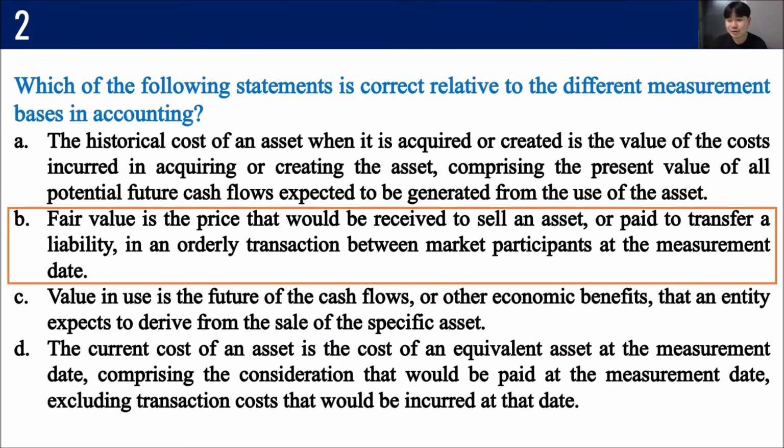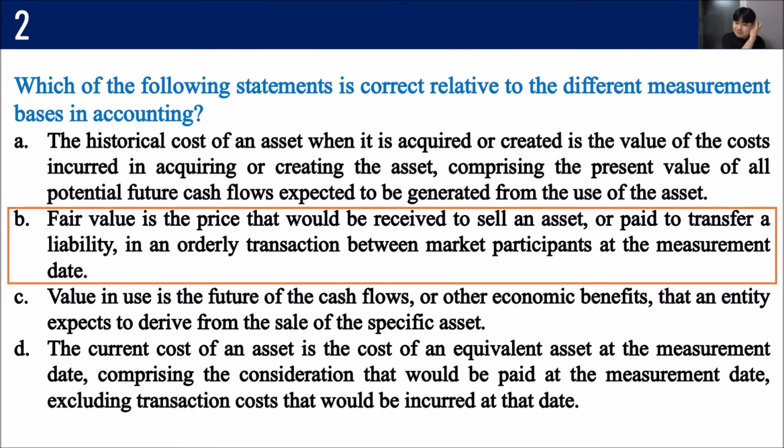Okay, what made letter A, C, and D wrong? The historical cost of an asset when it is acquired or created is the value of the cost incurred in acquiring or creating the asset, which comprises the present value of potential future cash flows. You don't check the present value under historical cost concept. Value in use is the future value of the cash flows or other economic benefits that an entity expects to derive from the sale of the specific asset.